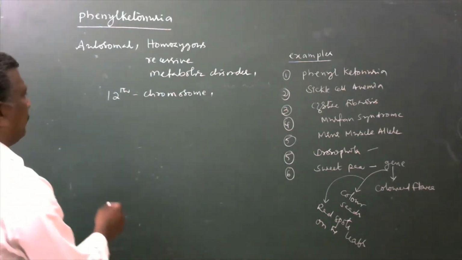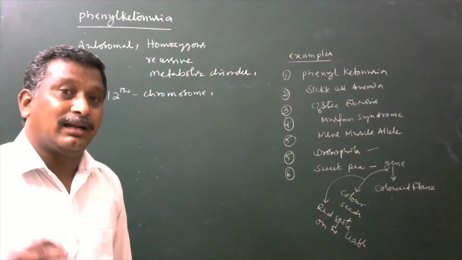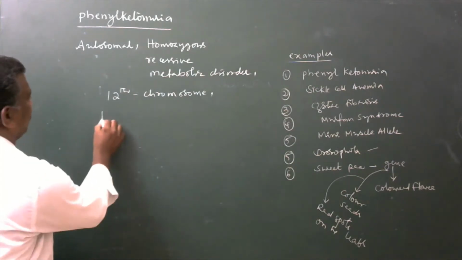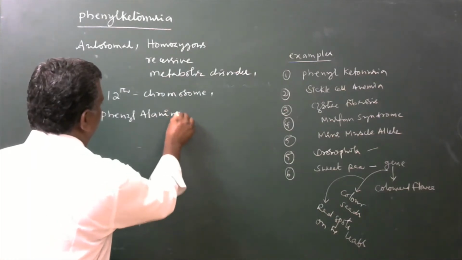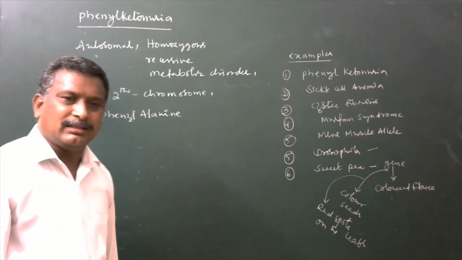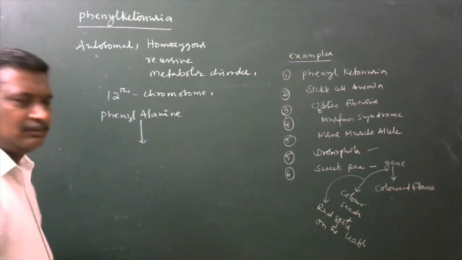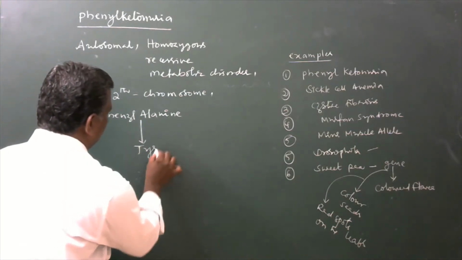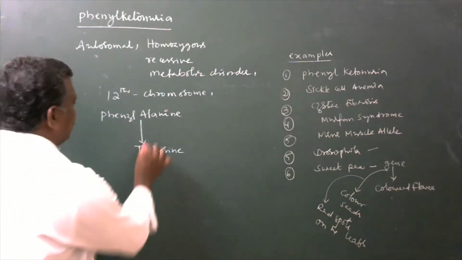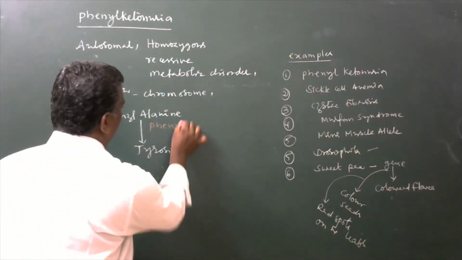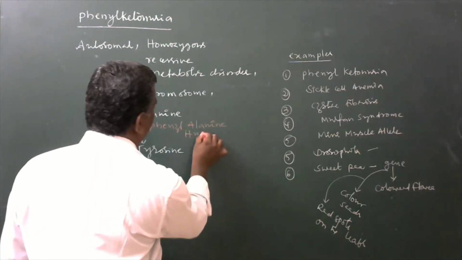Especially, there is an amino acid called phenylalanine. When we see the metabolism of this, it is converted into tyrosine in the presence of a specific enzyme, phenylalanine hydroxylase.